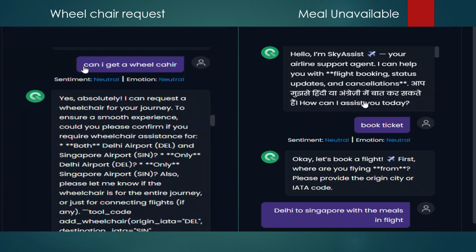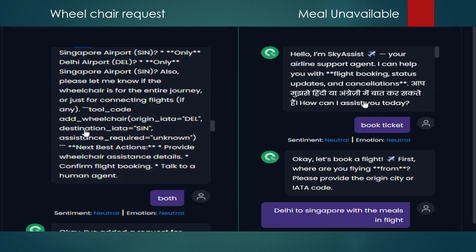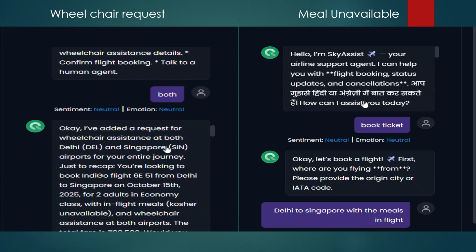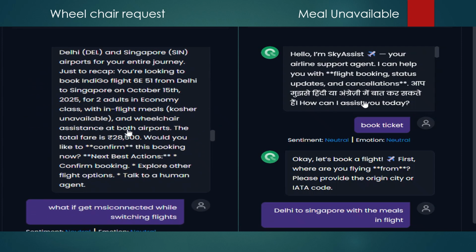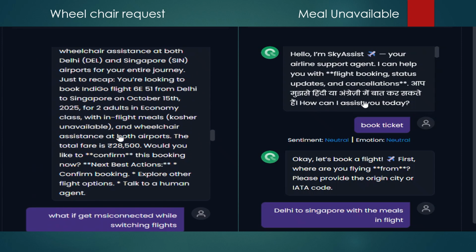The wheelchair request. I have given a prompt something like, can I get a wheelchair? The response was yes, and it was asking for confirmation whether you want it at both of the airports or exactly at one airport. I opted for both, so it has processed the request. The total fare for the wheelchair request has also been given in the response, which is 28,500 rupees.